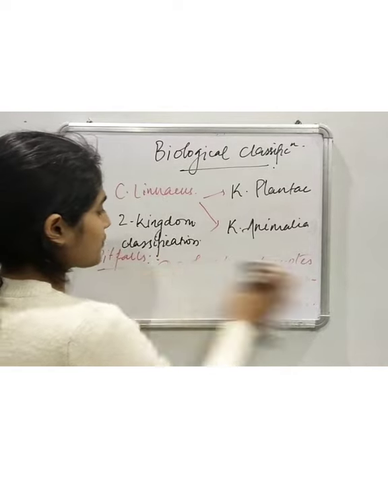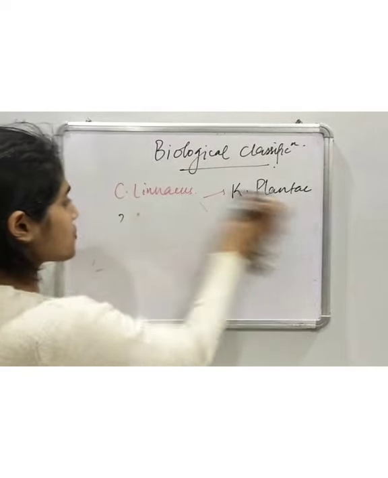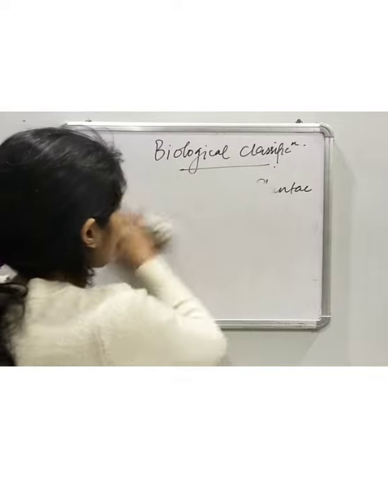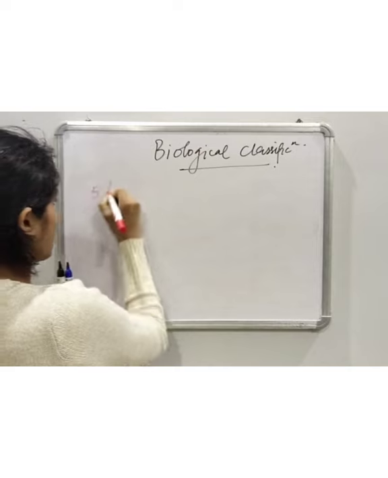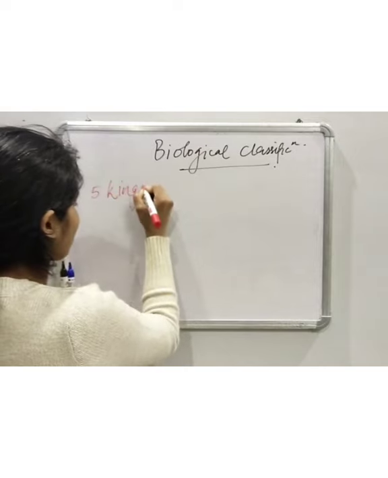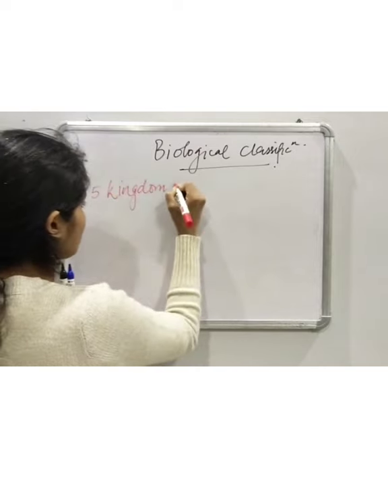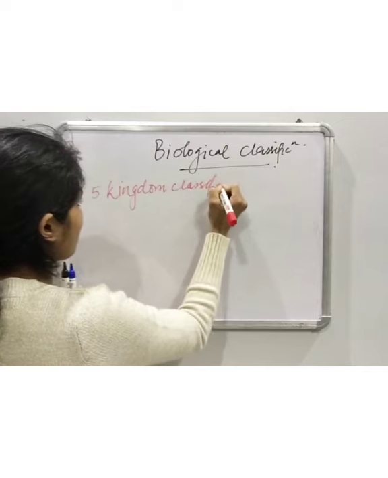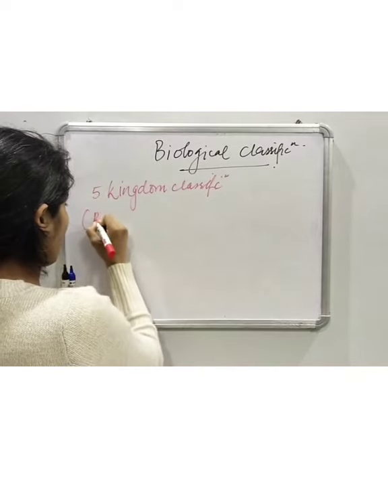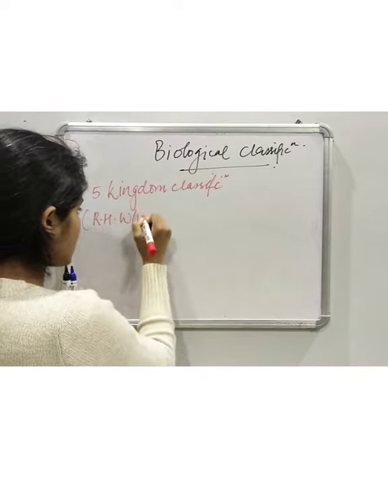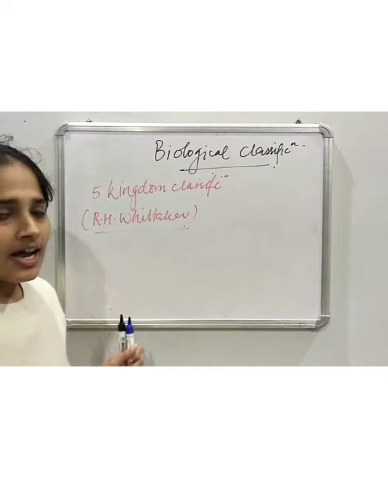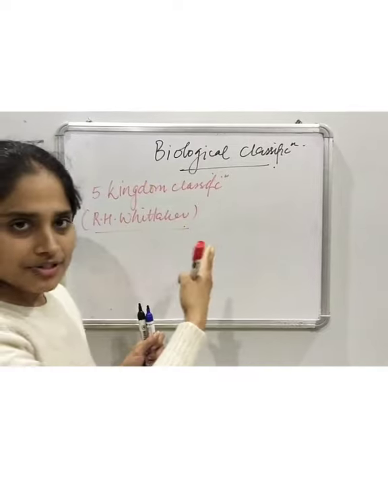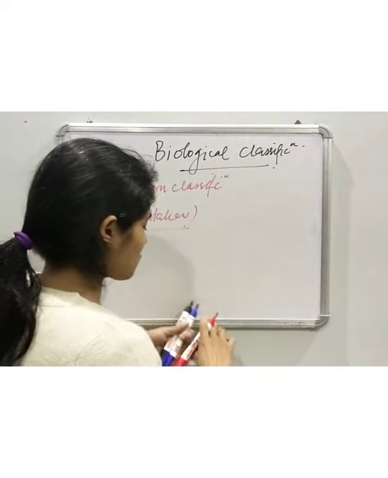Because of the shortcomings in the 2 kingdom classification, the next was the 5 kingdom classification, which was proposed by R.H. Whittaker. You must know these names. And according to the 5 kingdom classification, what were the kingdoms?